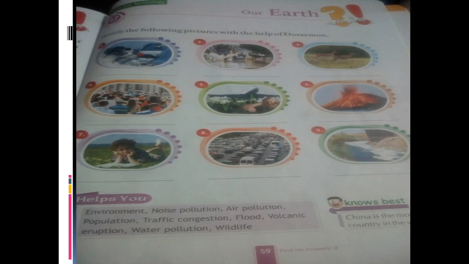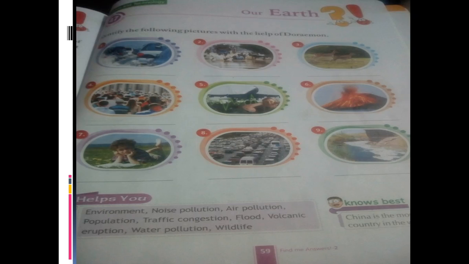Then it is population. See the population, the largest country in the world having the highest population just now is China, then India is second in the population. Okay, then you can see a lady is just closing her ears. Why? Because there is a lot of noise when the plane is taking off, right?